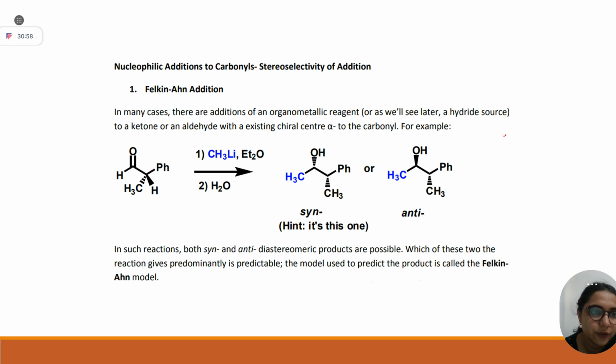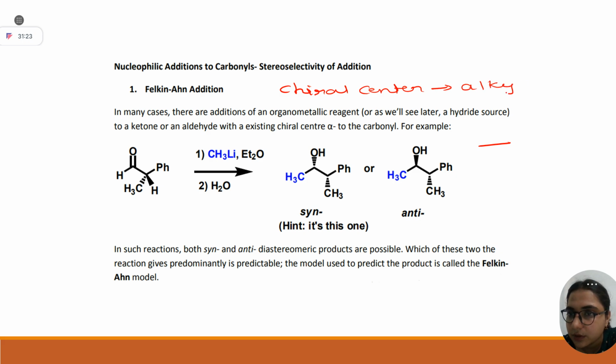Okay. Let's see from the starting. If you look at these groups, methyl, phenyl, hydrogen, these are simple alkyl groups. Yes or no? So whenever your chiral center contains alkyl groups, you should look for the Felkin-Anh model, FAM.